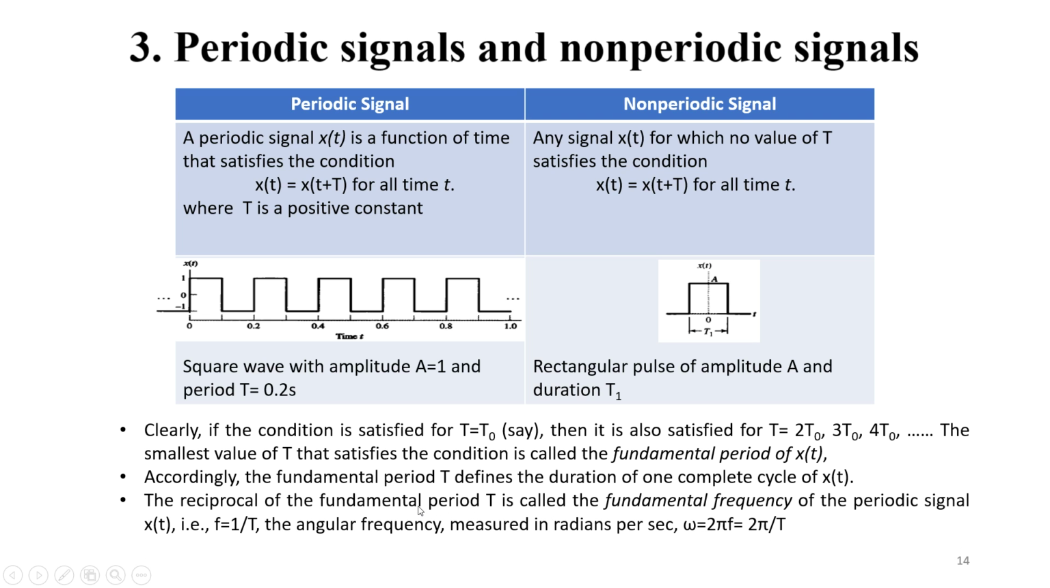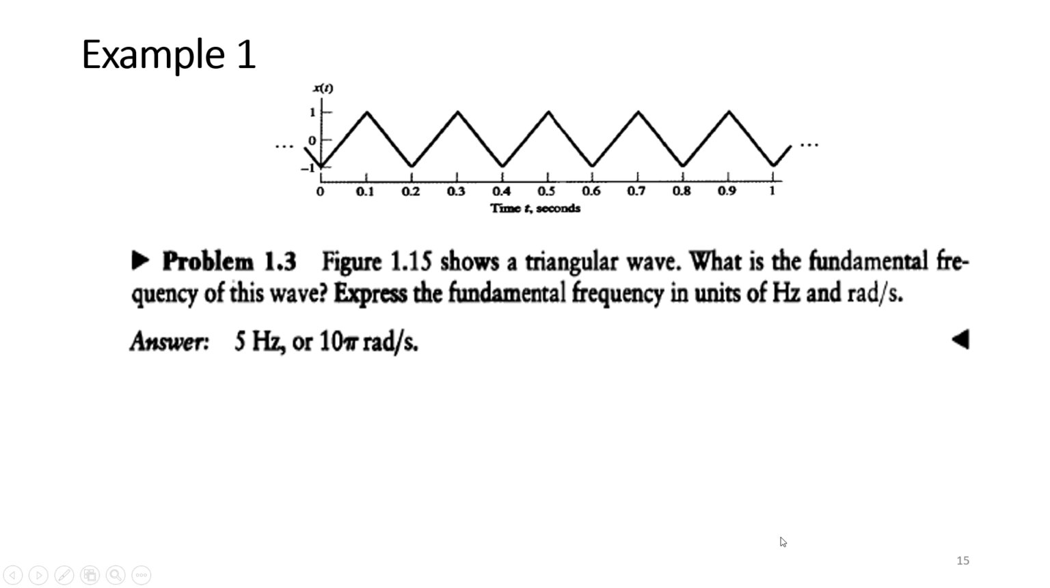The reciprocal of the fundamental period T is called the fundamental frequency of the periodic signal x(t), that is f = 1/T. We all know that the reciprocal of the time period is the frequency. So angular frequency, we know that omega = 2πf or 2π/T.